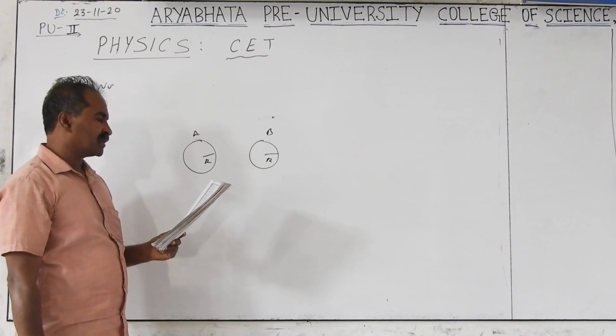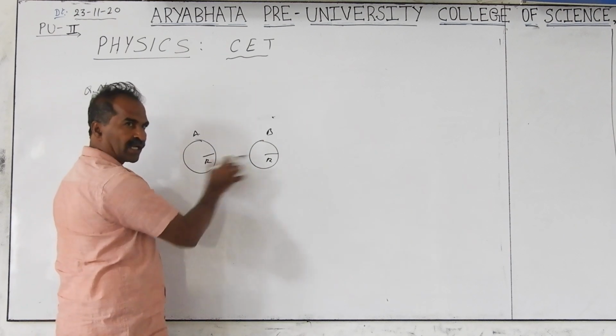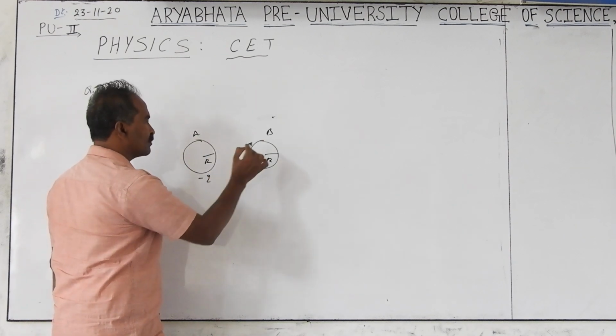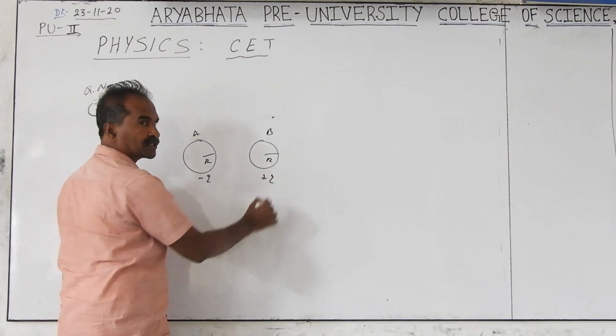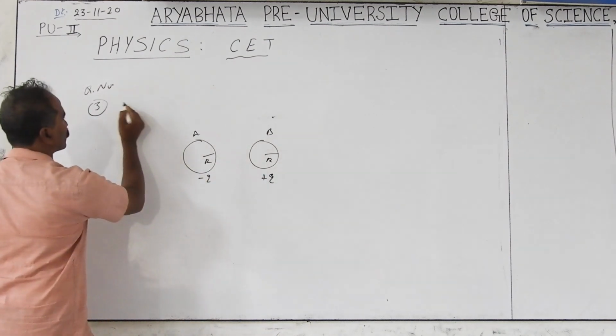A is rubbed with the B. Both are rubbed with one another. After rubbing, A got a negative charge, so B should get a positive charge. A gets negative charge, B gets a positive charge. That is the question here.